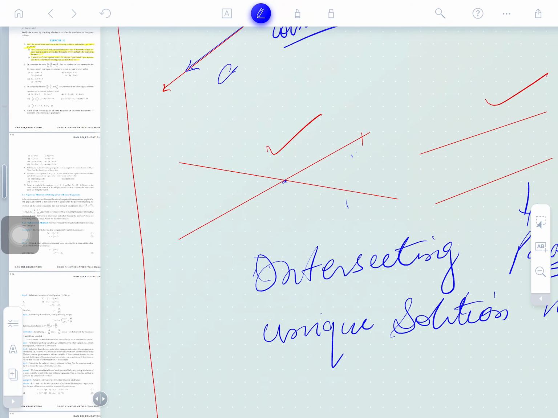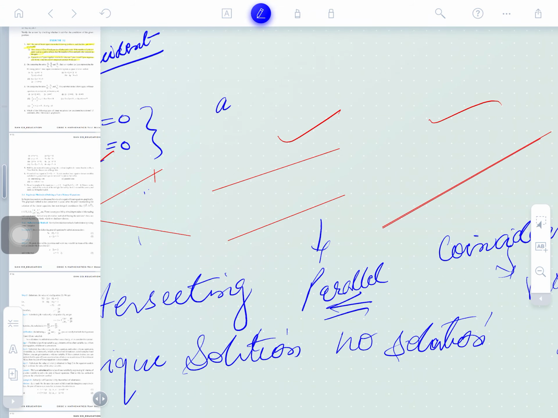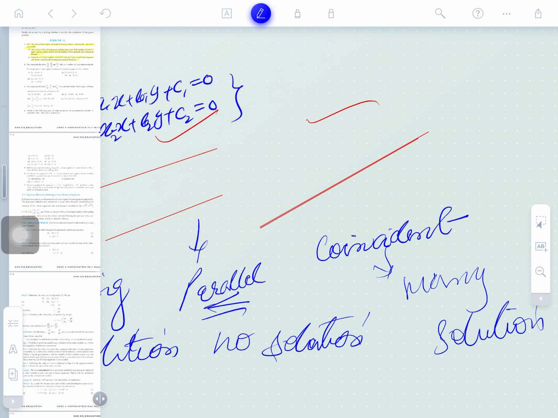The straight lines are a1x plus b1y plus c1 is equal to 0, and a2x plus b2y plus c2 is equal to 0. It's one pair of equations. Again, a1x plus b1y plus c1 is equal to 0, and a2x plus b2y plus c2 is equal to 0.